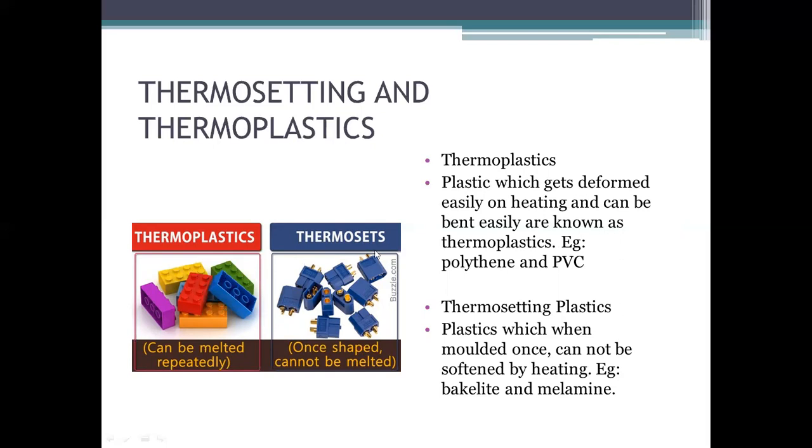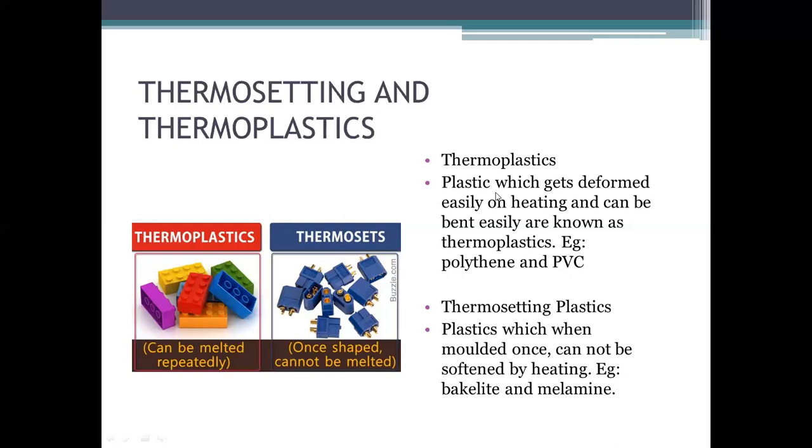But thermosetting plastics, like switchboards and sockets, once shaped cannot be melted. If there is a switchboard and we try to melt it, we can't melt it and we cannot reshape it.